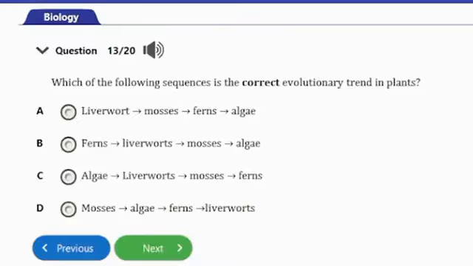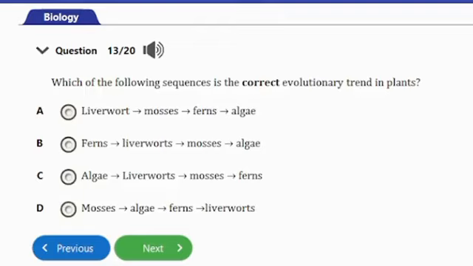Let's consider the next question. Question number 13. It says, which of the following sequences is the correct evolutionary trend in plants? A, liverwort, mosses, ferns, and algae. B, ferns, liverwort, mosses, and algae. C, algae, liverwort, mosses, and fern. D, mosses, algae, ferns, and liverwort. So guys, the answer to this question here is option C.